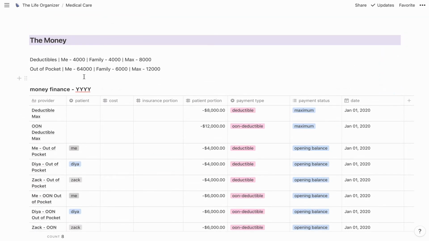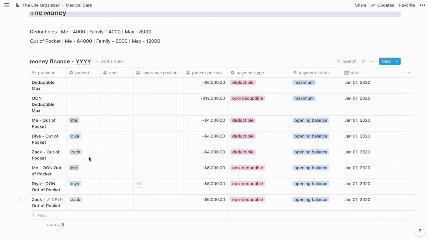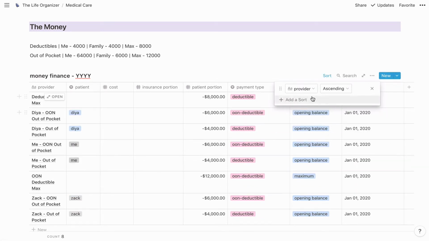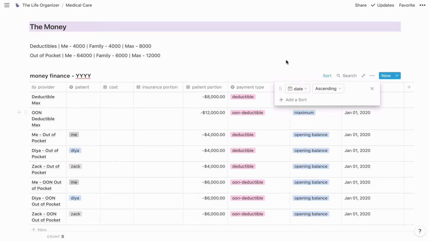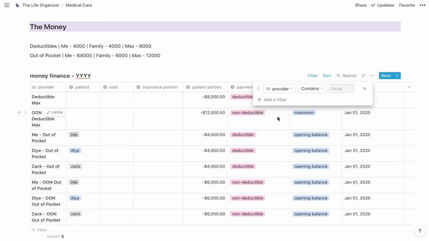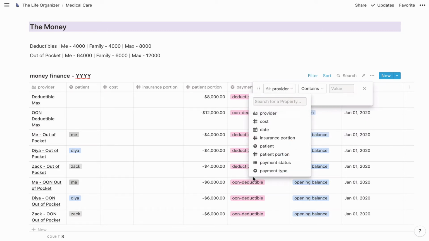All right, so now that they're all set up, let's go ahead and start to create the filtering states that we want on this. So for this first one, the default one, this is actually going to be the view that we have to insert our data, our data entry view. So I'm going to go ahead and sort this by the date. And then I'm going to filter. And for this, I just want to not see this stuff that we just added, because this is going to be just the visits themselves.